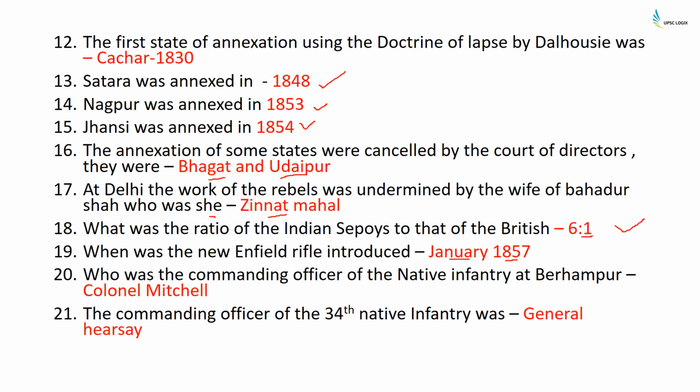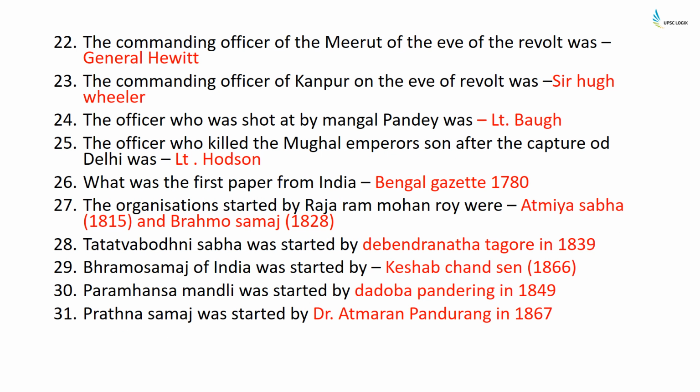Who was the commanding officer of the native infantry at Behrampur? Colonel Mitchell. The commanding officer of the 34th Native Infantry was General Hearsay. The commanding officer of Meerut on the eve of the revolt was General Hewitt. The commanding officer of Kanpur on the eve of revolt was Sir Hugh Wheeler. The officer who was shot by Mangal Pandey was Lieutenant Baugh. The officer who killed the Mughal emperor's sons after the capture of Delhi was Lieutenant Hodson.